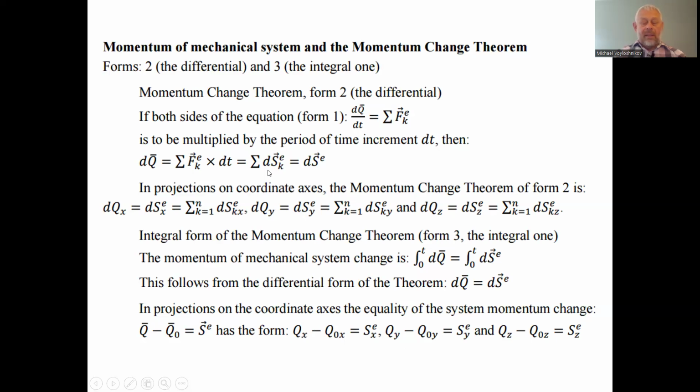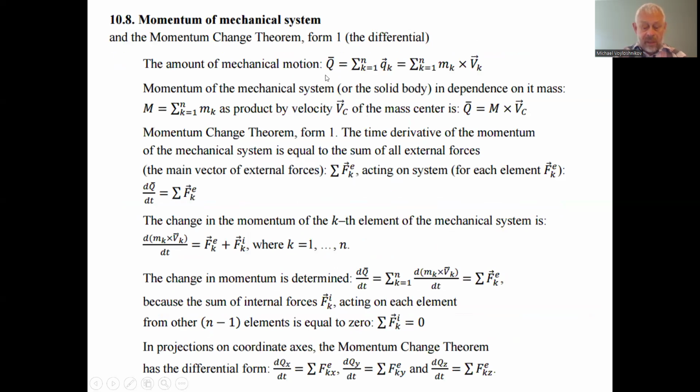Impulse is a concept very close to the momentum. Momentum is a characteristic of the motion of the mechanical body. The impulse is a characteristic of the action of the force on the mechanical body per definite period of time. In this differential form, the period of time equals the increment of time, a very small magnitude. This is as well the second differential form, in projection on coordinate axes, of the momentum change theorem. The previous one was the derivative of the momentum equal to the total of the action forces.